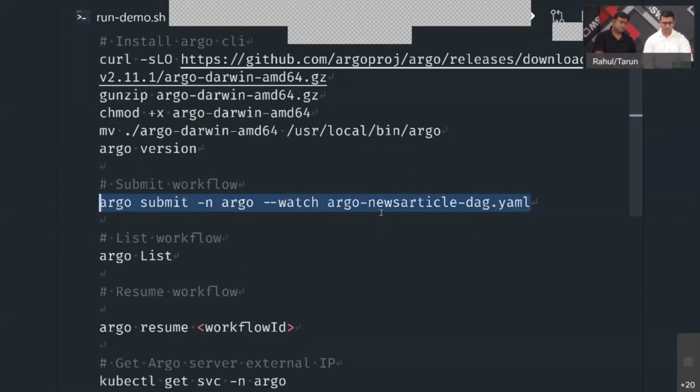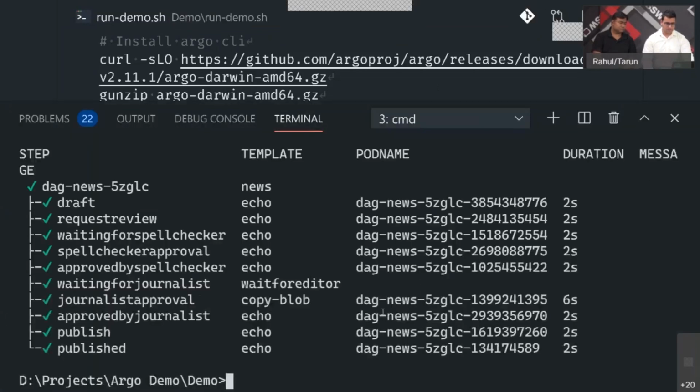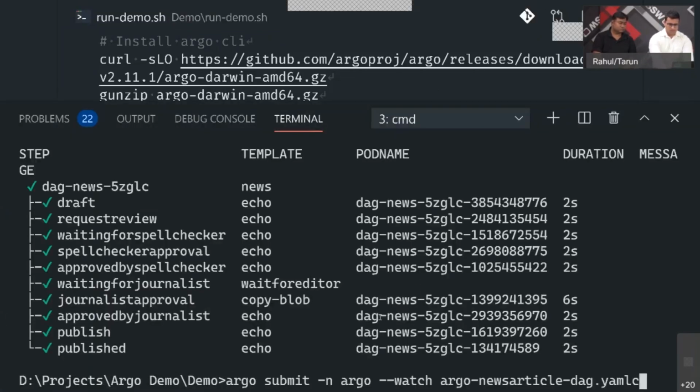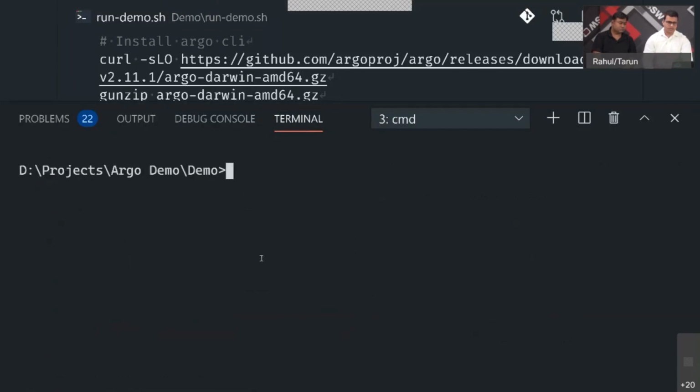And then this watch command will show you how the workflow is progressing on the terminal. But since we already talked about how Argo actually has a UI, we can use that in order to watch the workflow's progress. So what I'm going to do is I'm going to apply this workflow here.